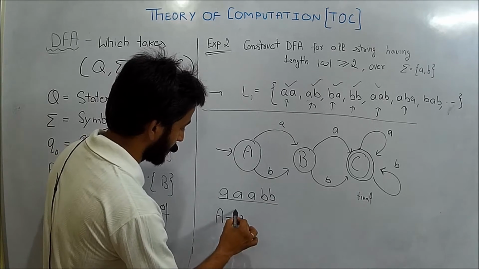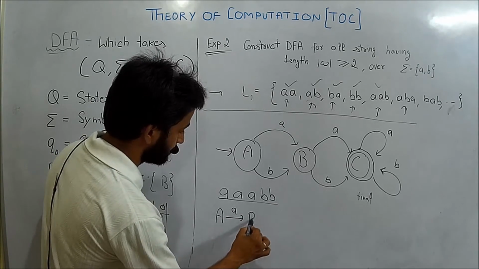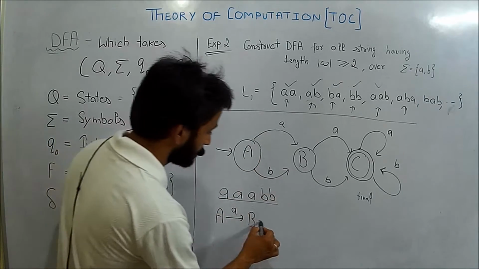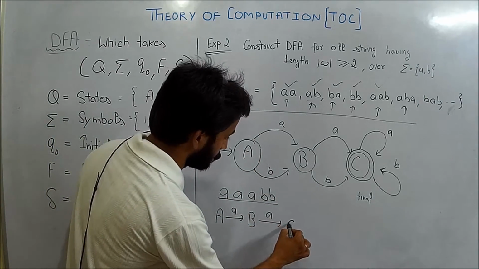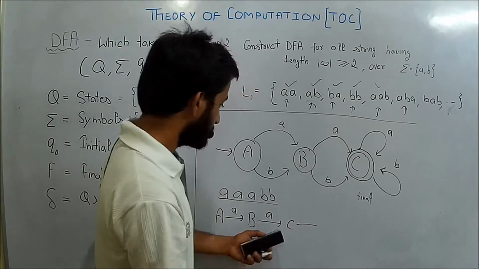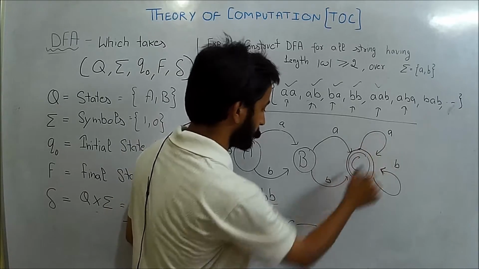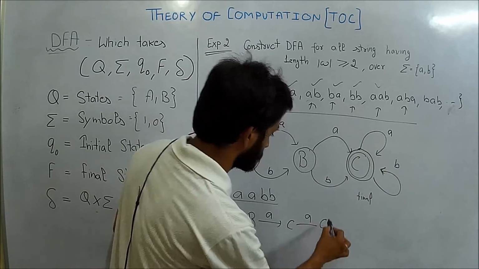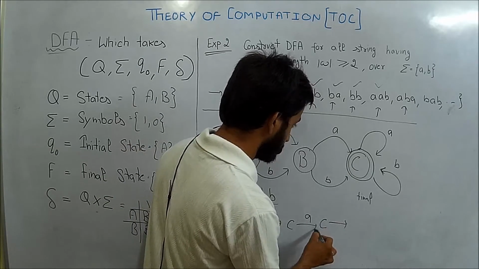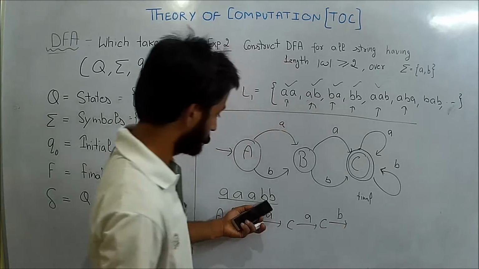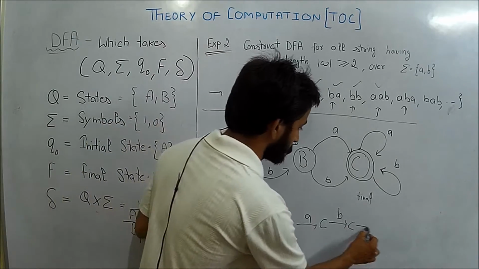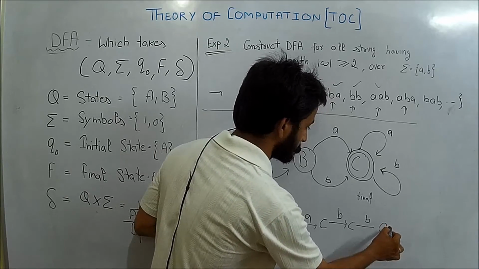State A by taking A will go to B, and B by taking B will move to C, and C by taking B will remain on C.